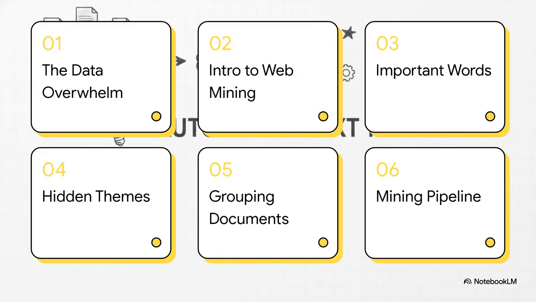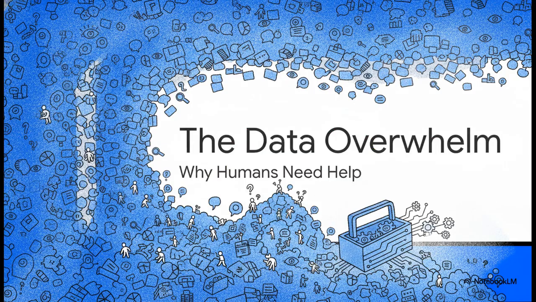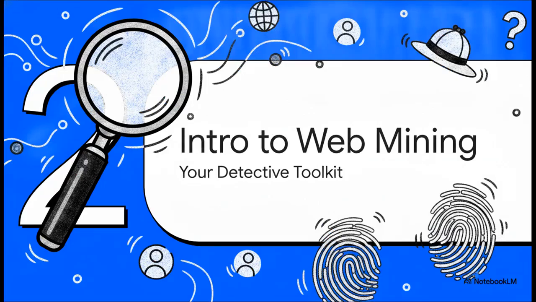Here is our roadmap for today's explainer to get us out of all that data chaos. We'll start with the data overwhelm problem, introduce web mining, look at finding truly important words, discover hidden themes, group similar documents, and then wrap it all up with the complete mining pipeline. Section 1. The data overwhelm problem and why humans need help. Section 2. Introduction to Web Mining, your detective's toolkit.